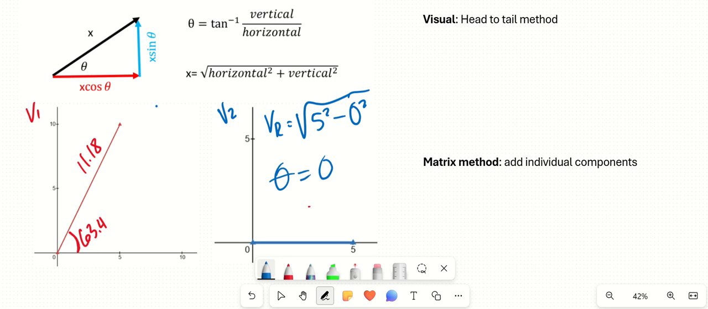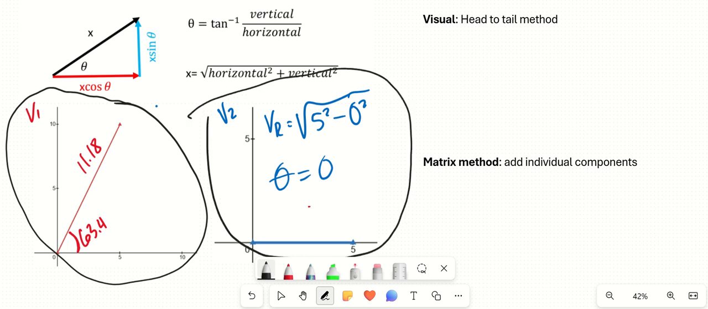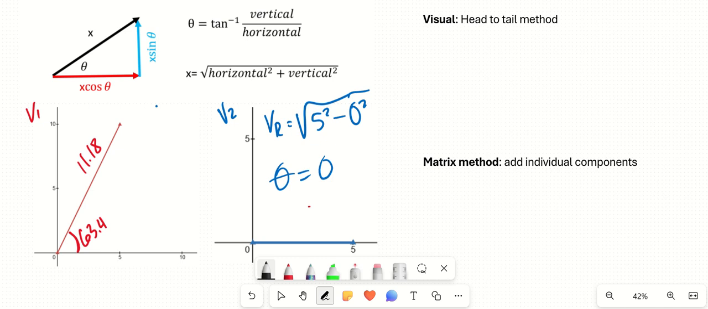All right, head to tail method. We want to add these two vectors together. I want to add all of the horizontal and vertical components of v1 with all of the horizontal and vertical components of v2. And I want to see, once I combine those, what is going to be the new vector that this makes when it takes all of the horizontal components and puts them together, and puts all the vertical components together. What do we get? Head to tail method says we take our first vector.